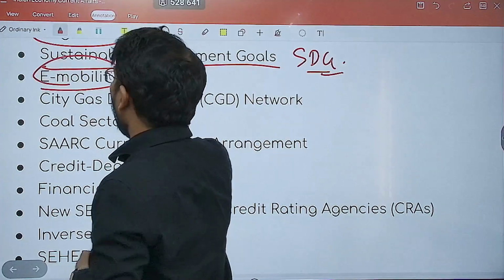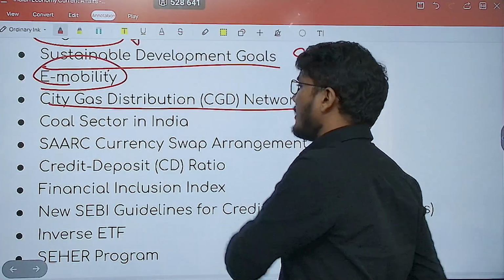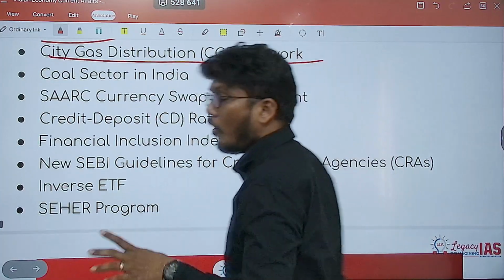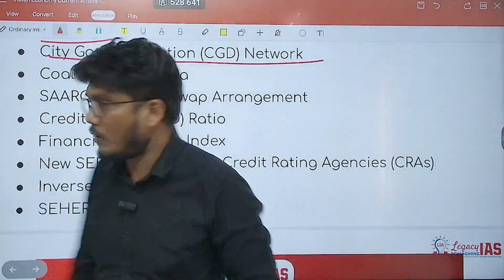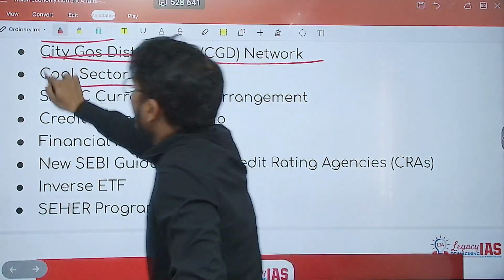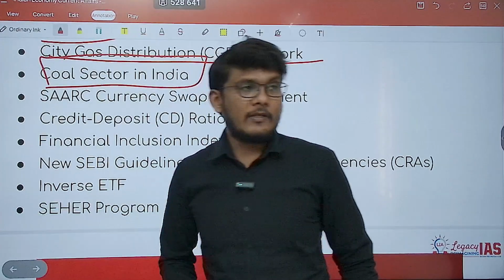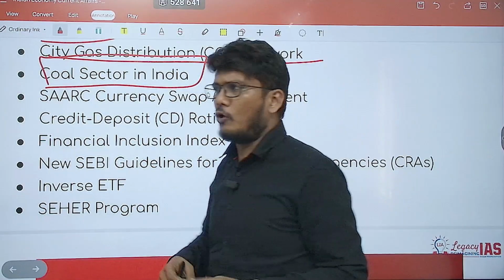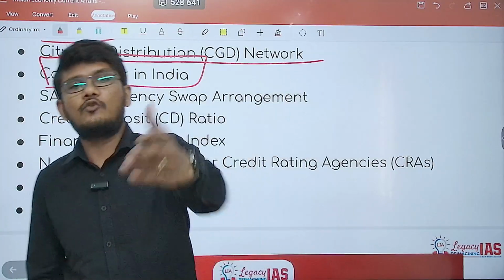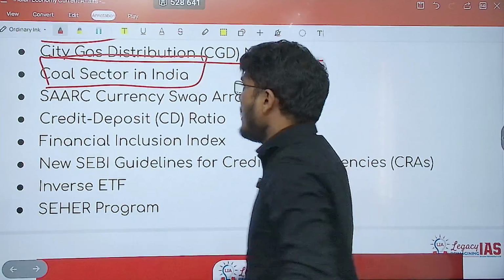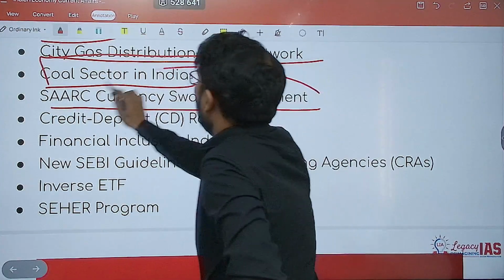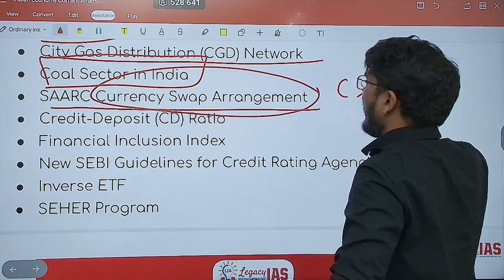Then you have e-mobility and the city gas distribution network. So we'll see what the components of the city gas distribution network are. We have the coal sector in India. What about it? India is producing a lot of coal, a huge amount of reserves are there, but still a huge amount of import is done. Then the SAARC currency swap agreement. So we will see what a currency swap agreement is.